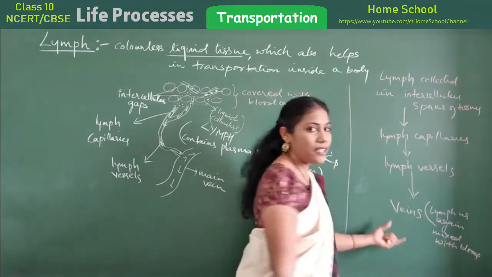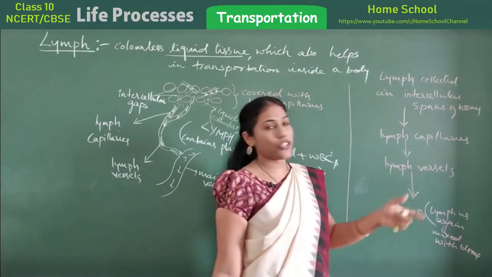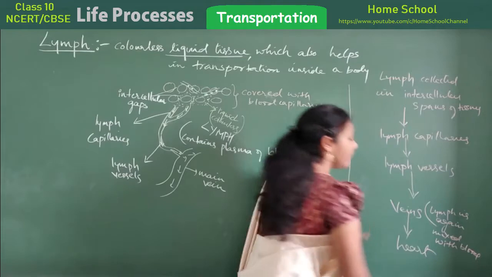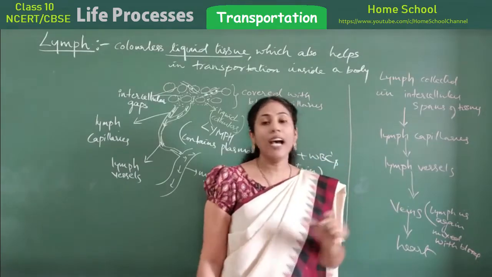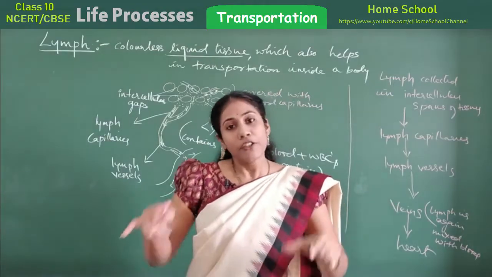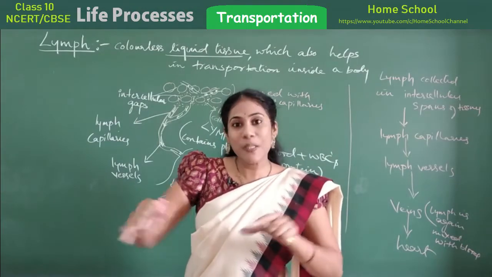So that is impure blood. Actually, whatever is there in the veins is impure blood, that is deoxygenated blood. From veins it will directly go to the heart. Okay, it will get mixed up with the blood and go to the heart. So this is what we call lymph. It is also a transport medium only.